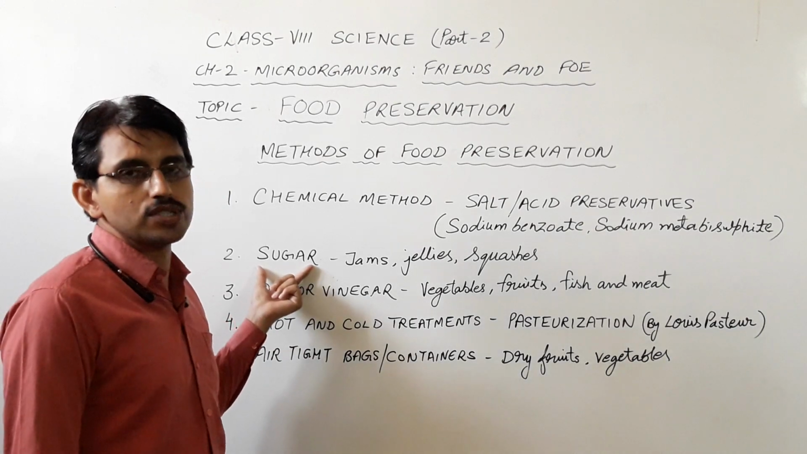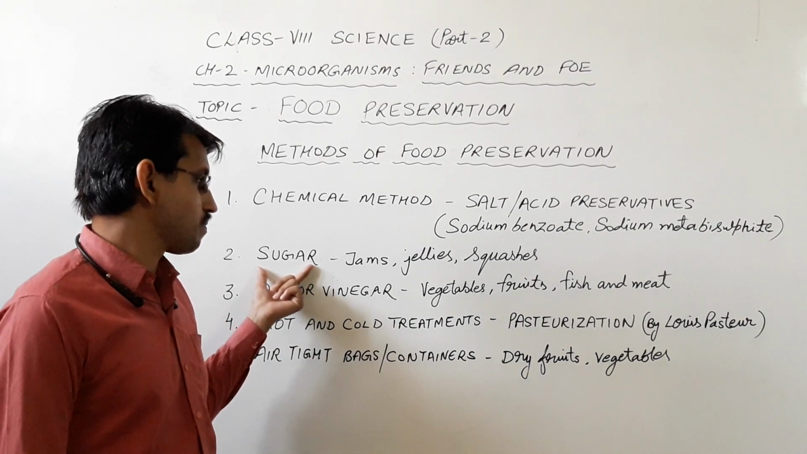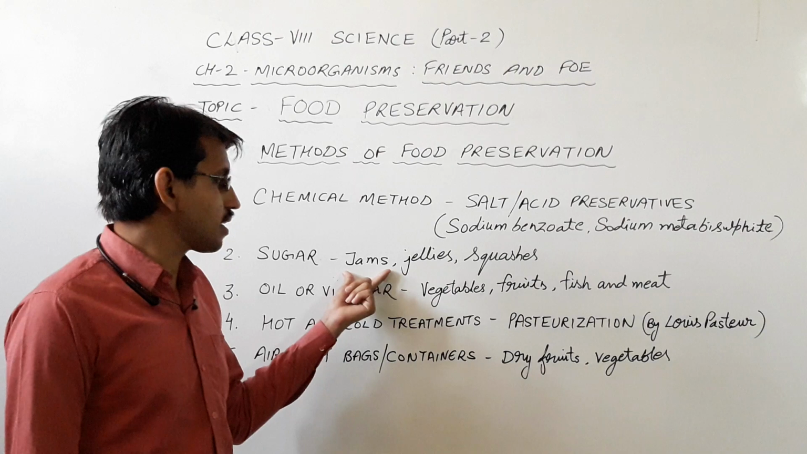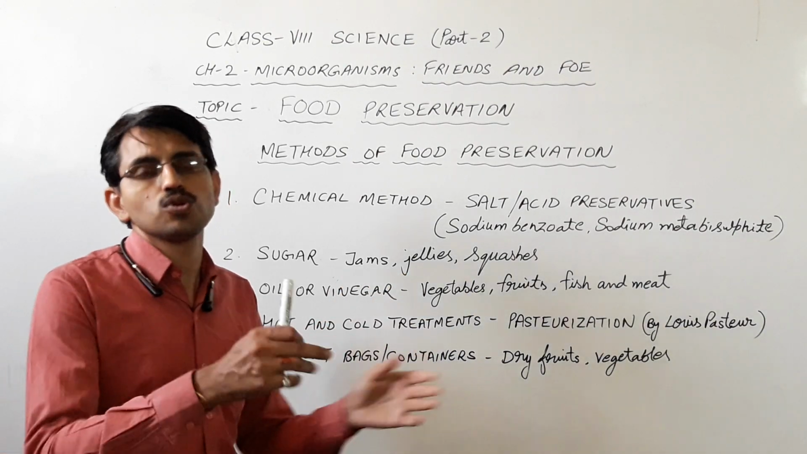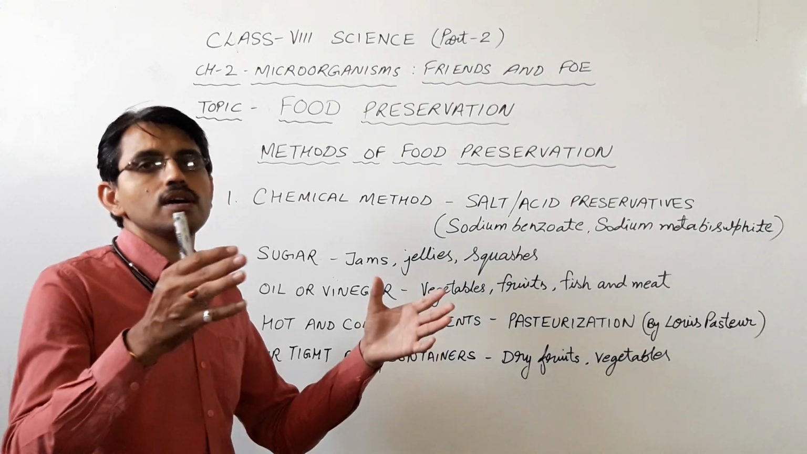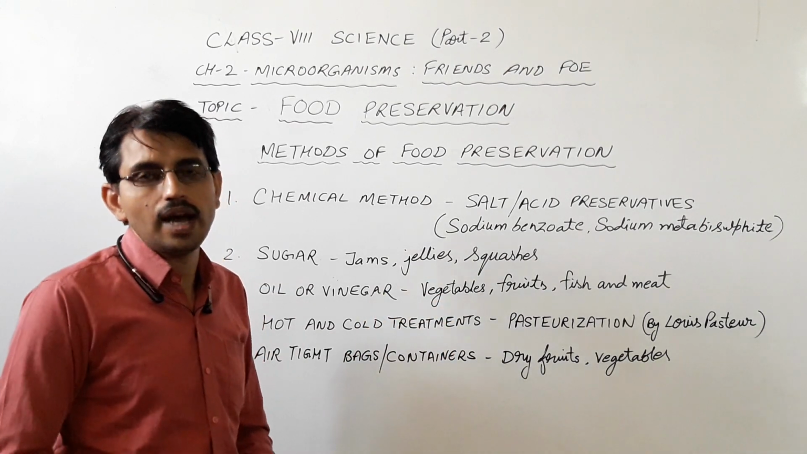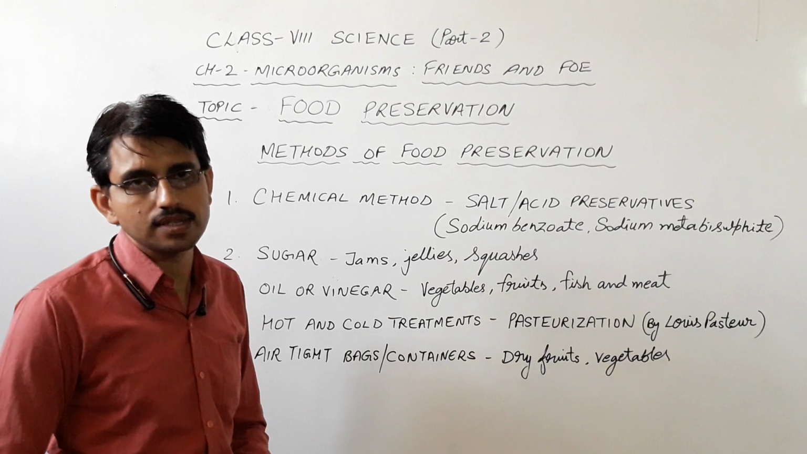Next we have preservation by using sugar. Certain substances like jams, jellies and squashes are preserved by adding sugar to them. Sugar absorbs moisture and inhibits the growth of microorganisms in the food.